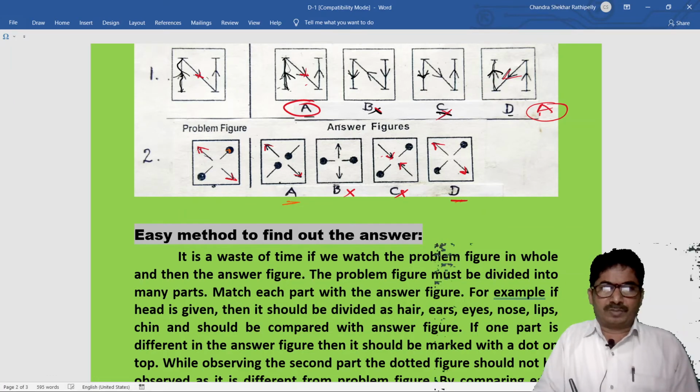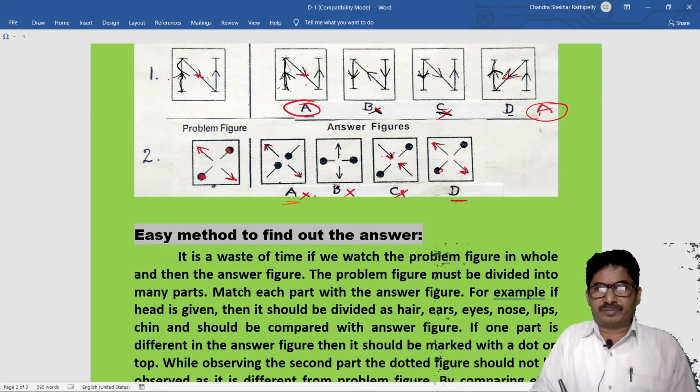Next, we are comparing these matchsticks. In this, the matchsticks are inside, while in the question figure they are outside, that is, at the corner side, but in this they are in the middle. So that's why this is not the correct option.